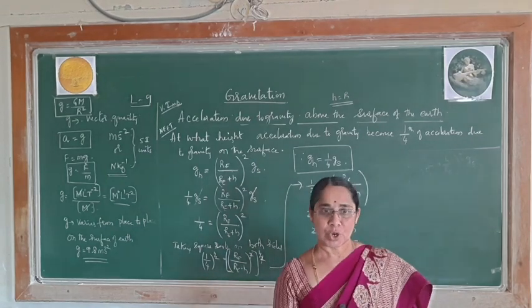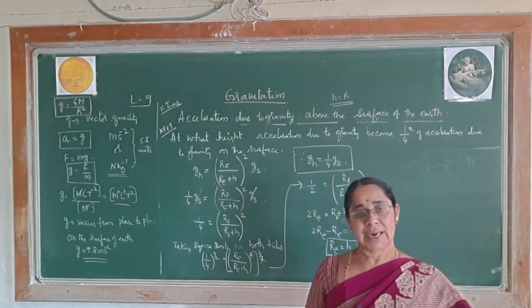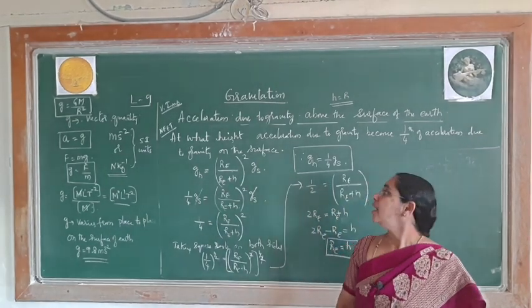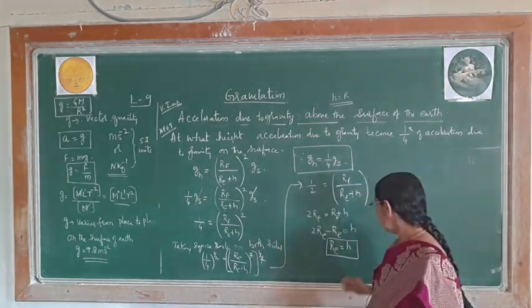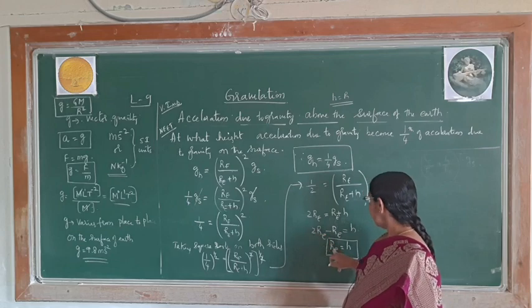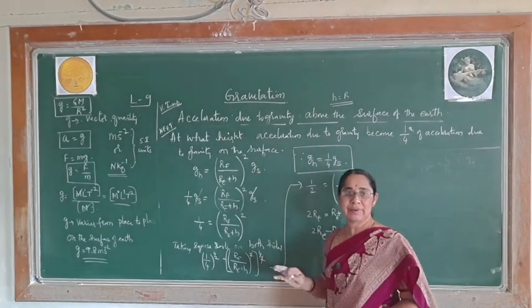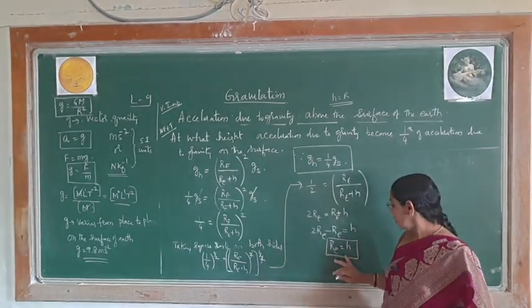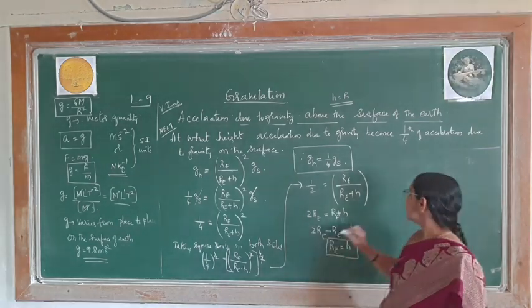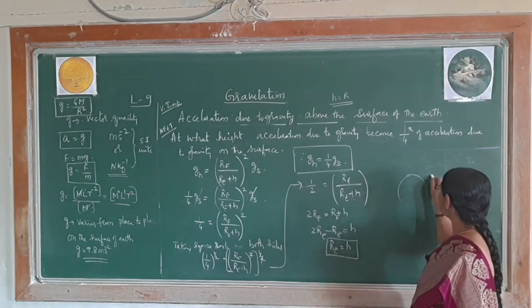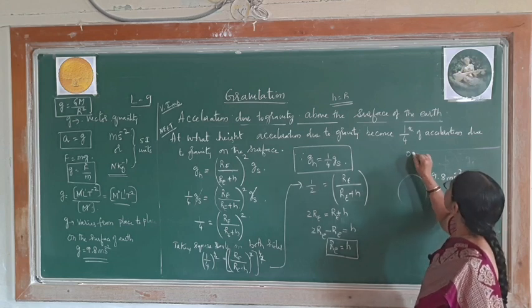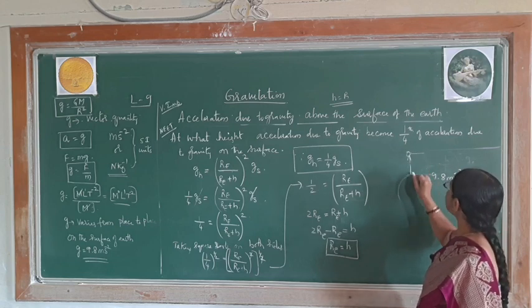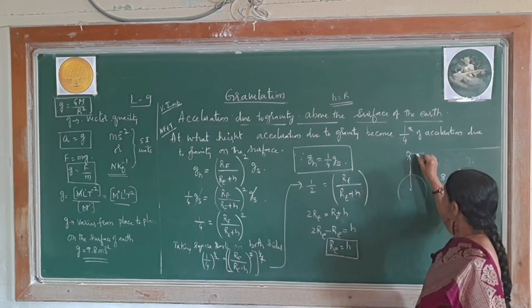Hope you have understood all these things. In the next class I will go for the next derivation, acceleration due to gravity below the surface of the earth. So now you have just observed this varies. This acceleration due to gravity will never become 9.8 everywhere. Now it varies. So remember, exactly on the surface it is 9.8 meters per second square. But when it is at this height, naturally you can say this height will increase.